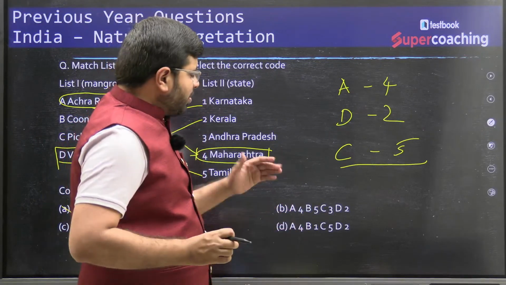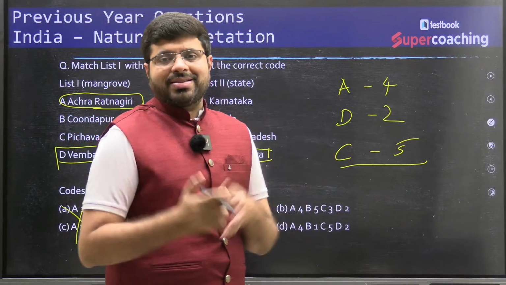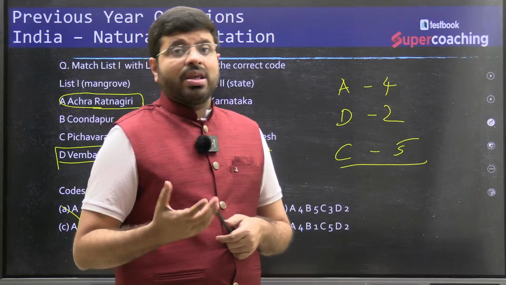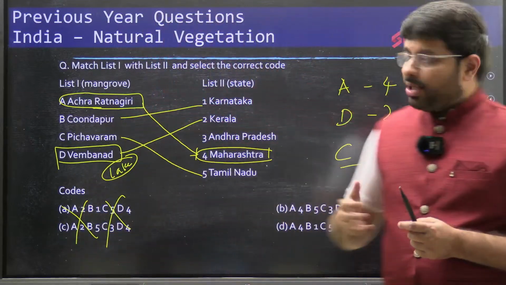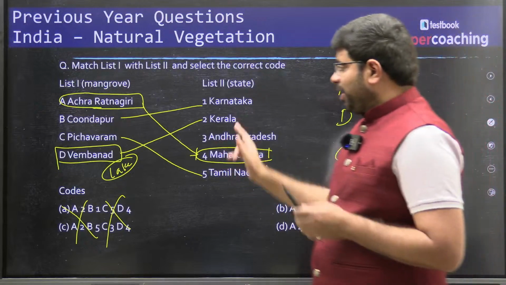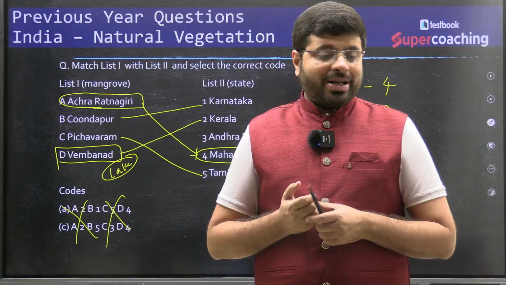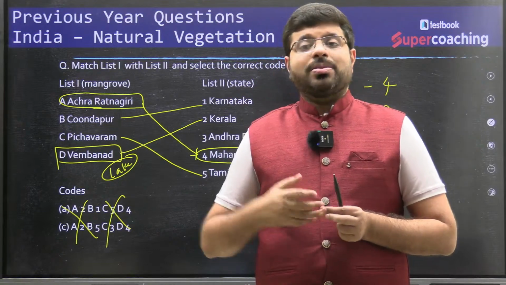If you are confused between these things during the exam, okay, it is acceptable. You are bound to make mistakes in the exam, but not being able to understand that Vembanad is part of Kerala, that is not acceptable by the time you go to the exam. You are aspiring for a competitive exam. Vembanad is a popular place in India.